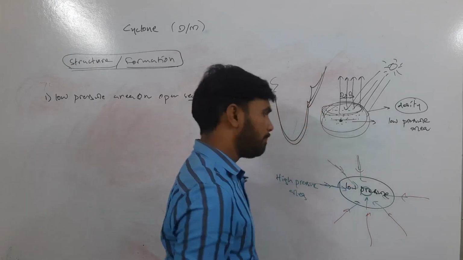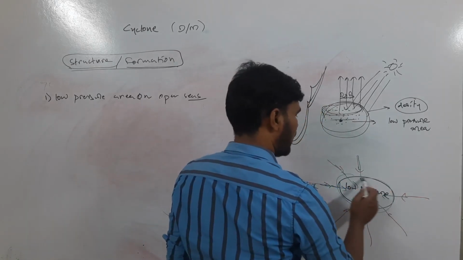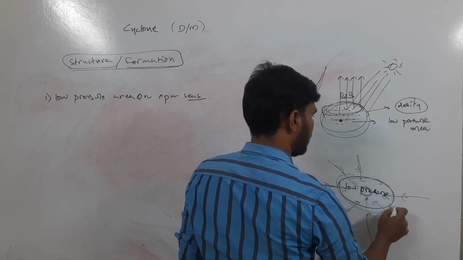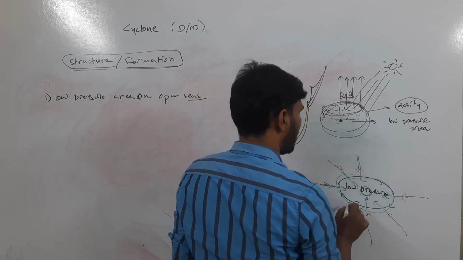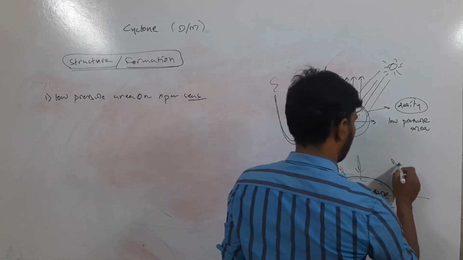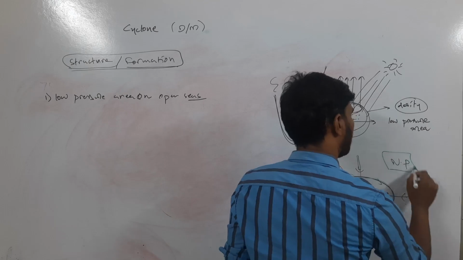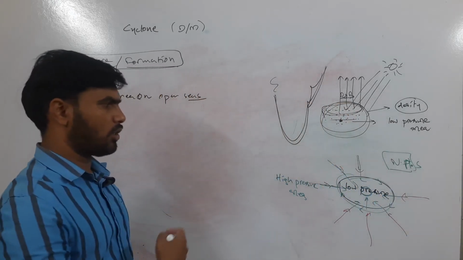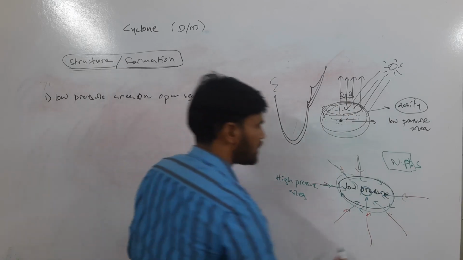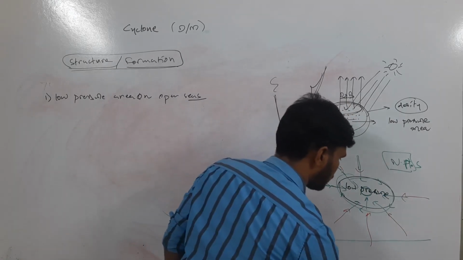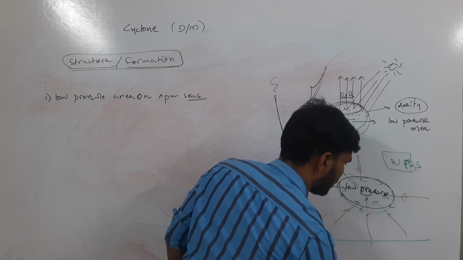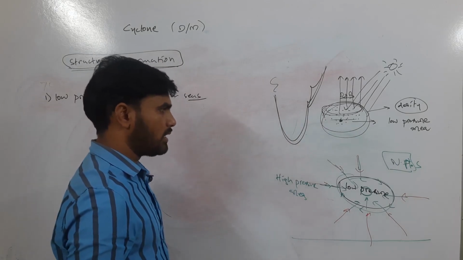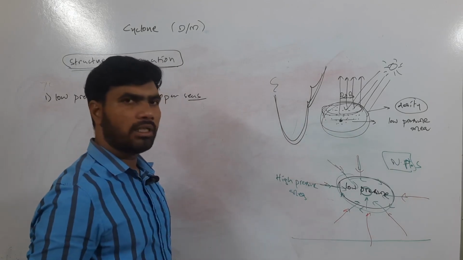In this way the low pressure area will remain like this, and air starts moving in clockwise direction in the northern hemisphere. I am explaining this with respect to the northern hemisphere. The circulation is anti-clockwise in the southern hemisphere. We will also see why in the southern hemisphere the circulation is anti-clockwise and why it is clockwise in the northern hemisphere.